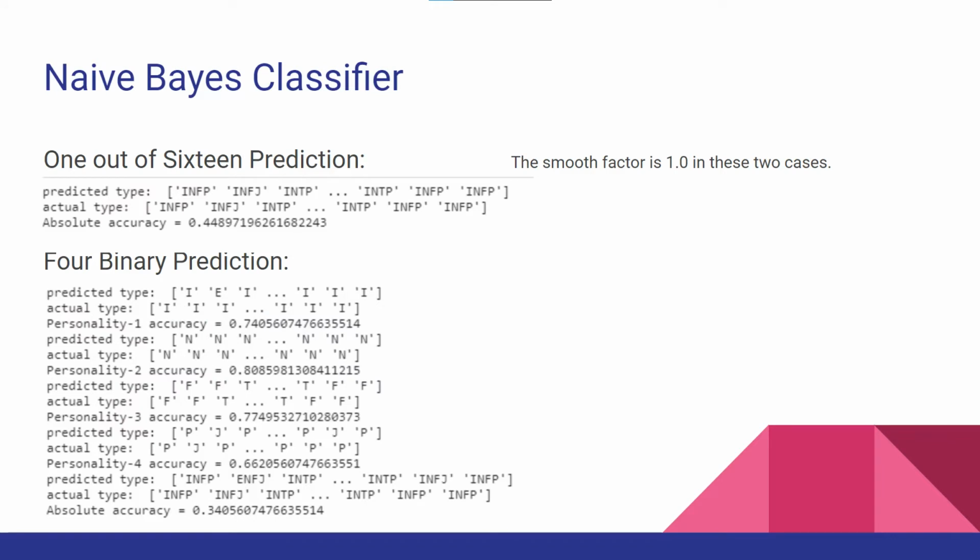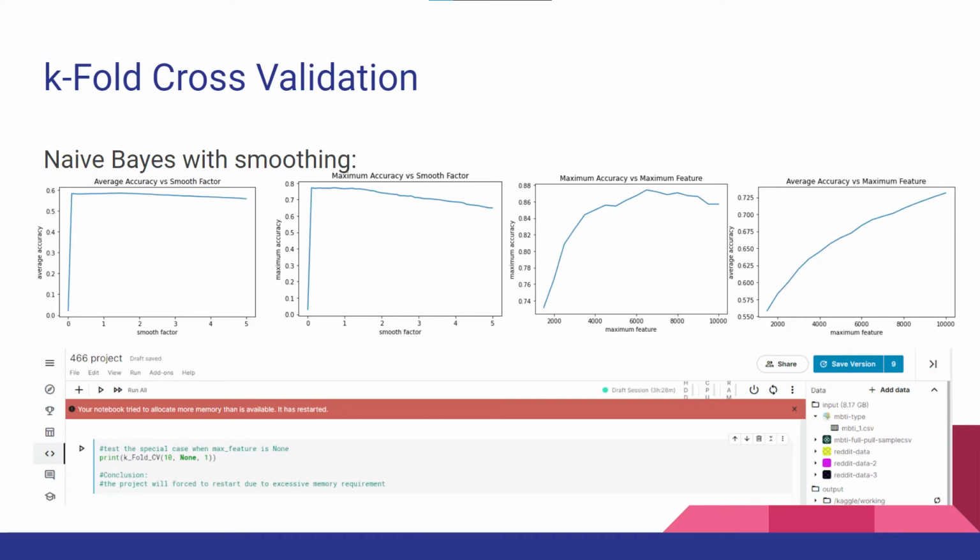The first model is binomial naive Bayes. The data flows through preprocessing and binary vectorization before being passed to the model. Interestingly, the model predicting an exact type seemed to always guess IN for the first 2 letters, as they're the most common in the data, and was more successful overall. However, the 4 binary predictor model may have been more accurate on a per dimension basis, while sacrificing overall accuracy. Here we can see the effects of adding smoothing and changing the maximum feature parameter for the count vectorizer function.